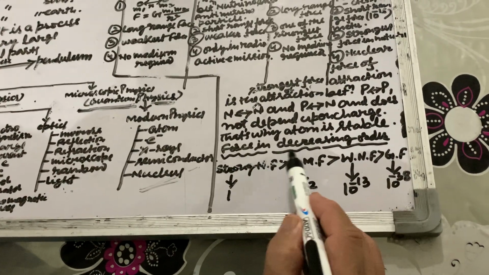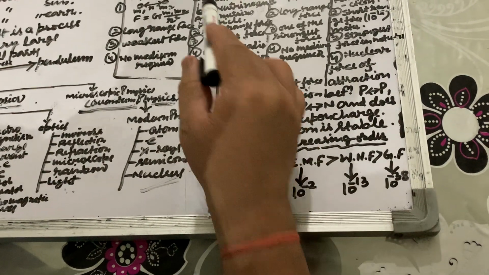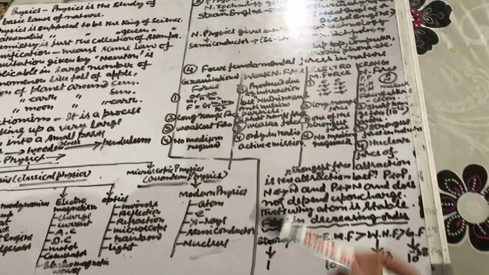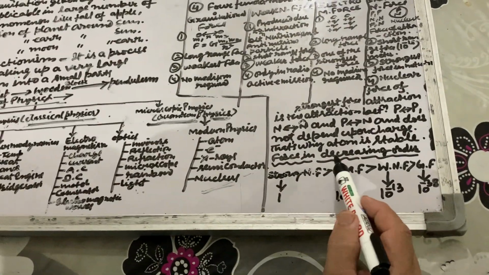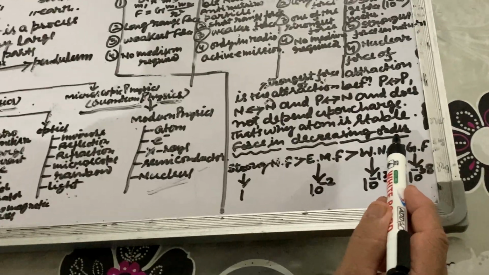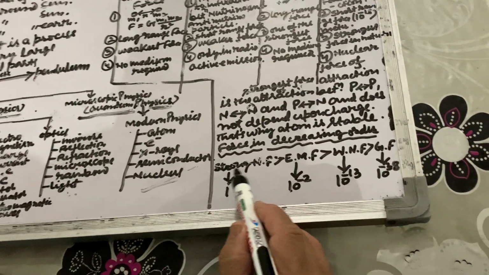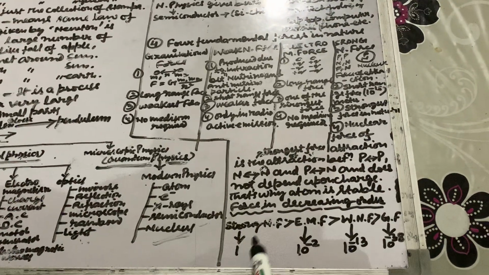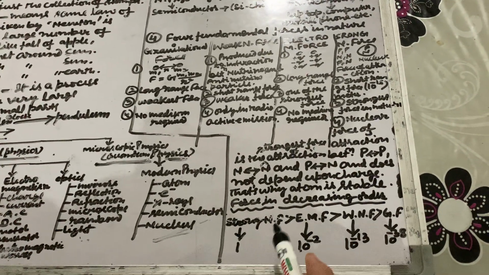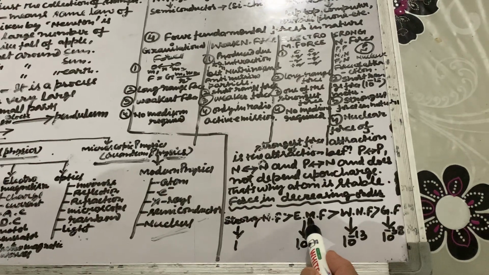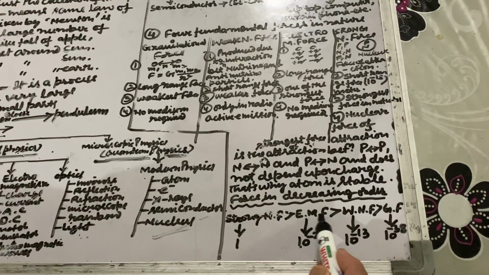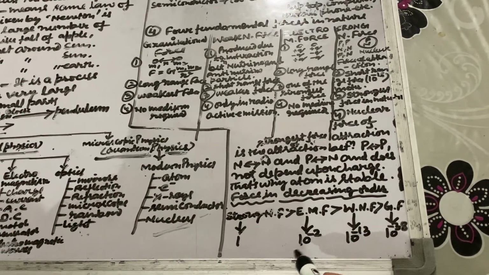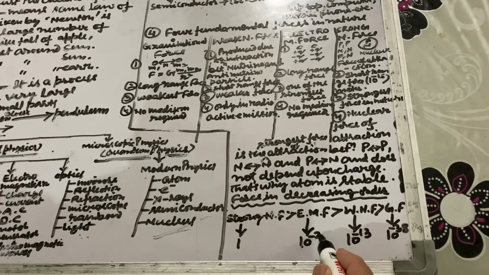Now the forces in decreasing order. We have four fundamental forces, and these are in decreasing order as given below. If we take the strong nuclear force as 1, then this is greater than the electromagnetic force, which is equal to 10 to the power minus 2.